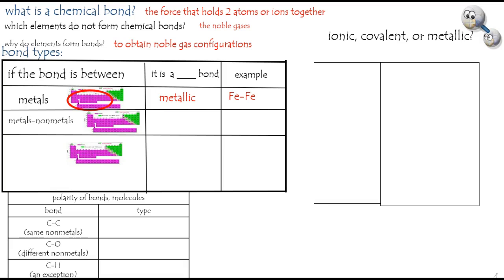If it's between a metal and a nonmetal, that would be left of the staircase and right of the staircase, metal to nonmetal, then you have an ionic bond, and in this case it involves a transfer of electrons, not necessarily directly, but these have lost electrons, these have gained electrons, and by doing so they can both assume noble gas configurations. They'll be oppositely charged, they'll be attracted. It's wonderful. Sodium chloride is an example. Sodium lost one, chloride gained one, rendering them both with full outer shells.